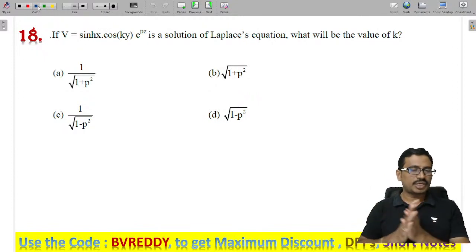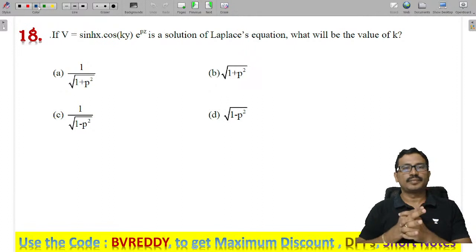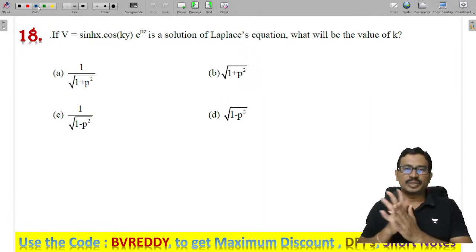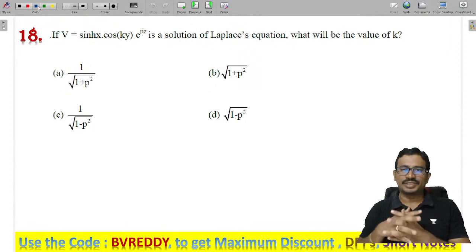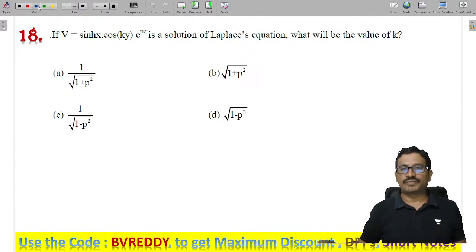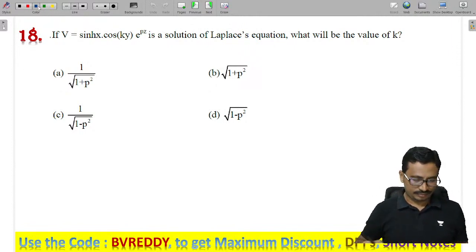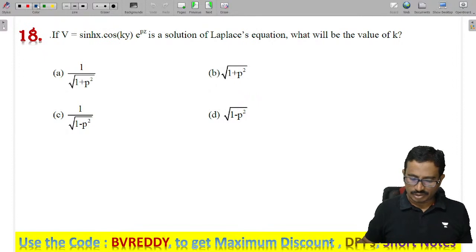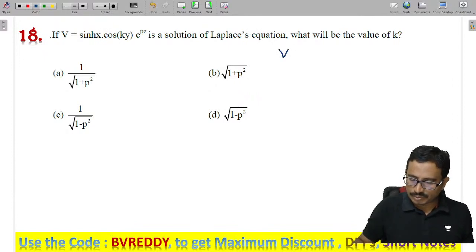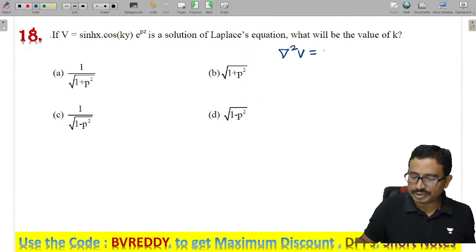Yeah, magnetostatics also we will do. They have given V like this as a solution of the Laplace equation, and they ask us to find the value of K. The Laplace equation is del square V equals 0.